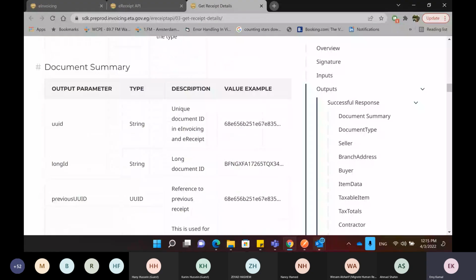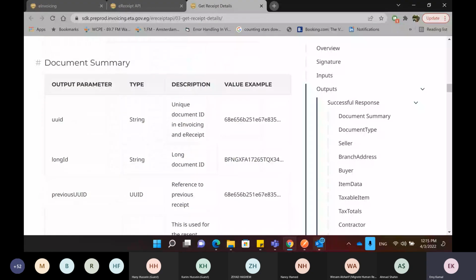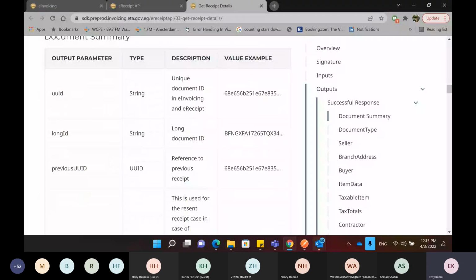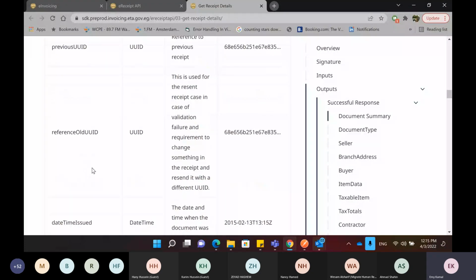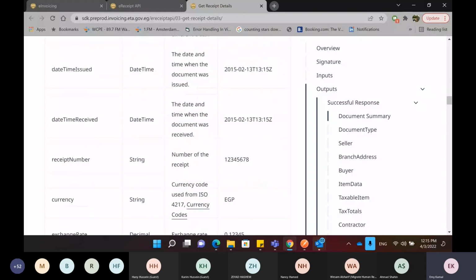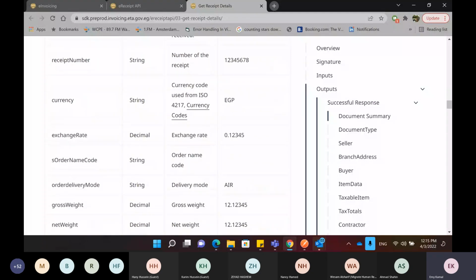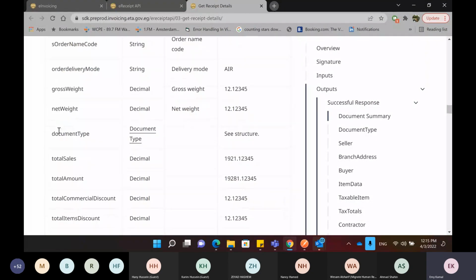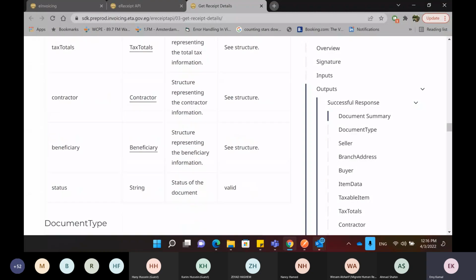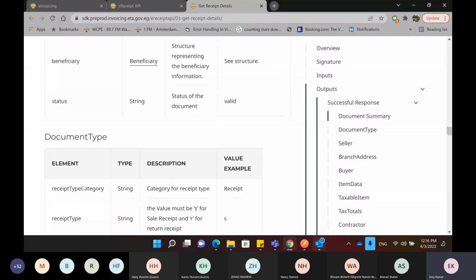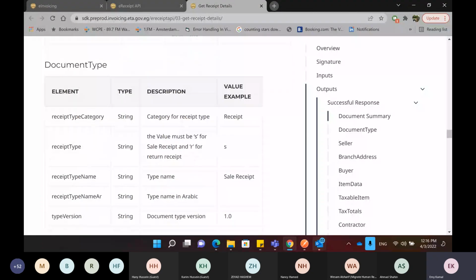If you go back to the document summary, this is the information about the receipt that will be returned: the UUID, long ID, previous UUID, reference old UUID if any, the date time, the receipt number, currency, and so on. This is all the information that is returned to you about the receipt details when you call this API.